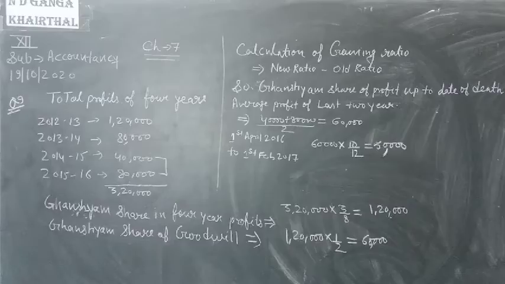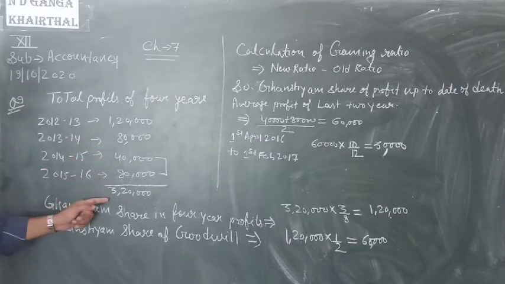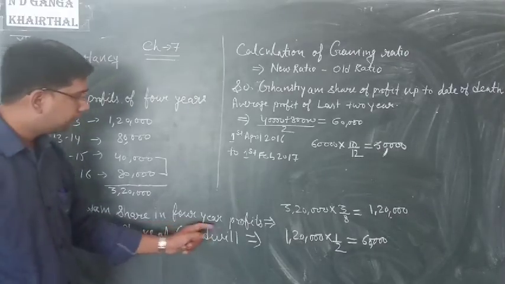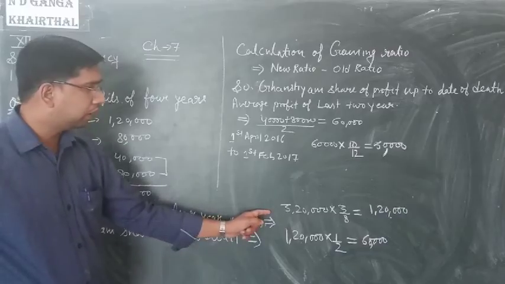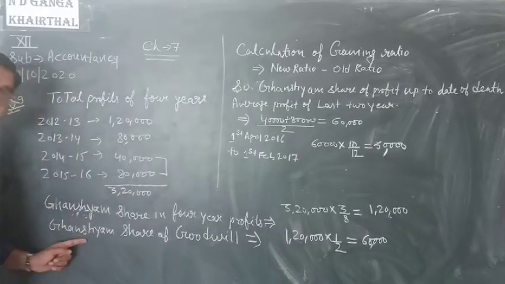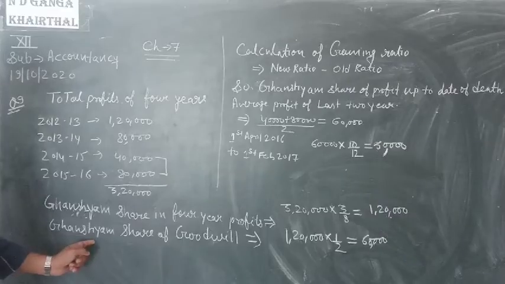50,000. So first of all, calculation of total profit of last 4 years, right? 12-13 120, 13-14 80, 14-15 40 and 15-16 80. So total profit 320. Ghanshyam's share in profit, 320 into 3/8, 1,20,000. After that, Ghanshyam's share of goodwill 120 into 1/2, 60,000.